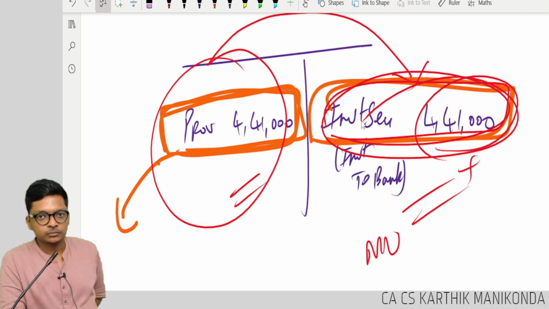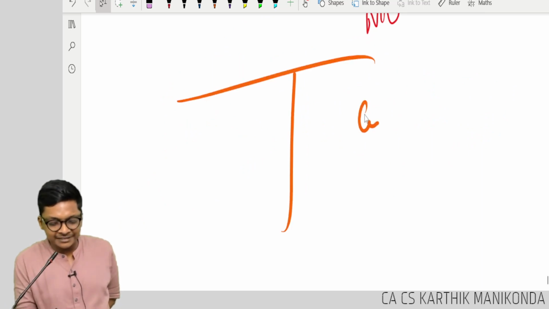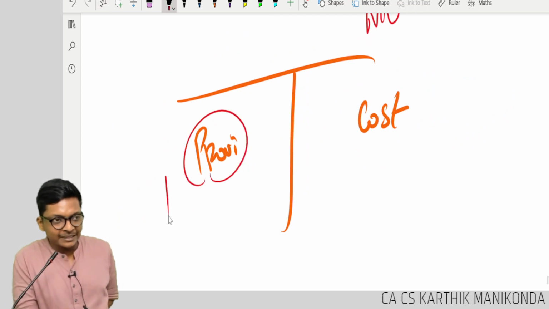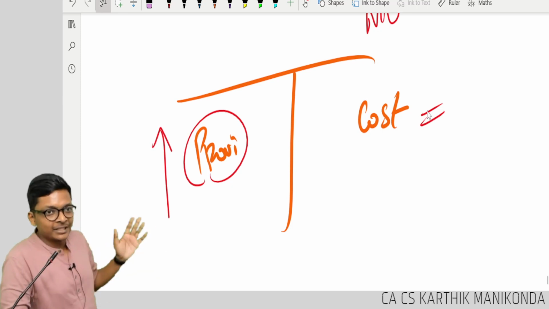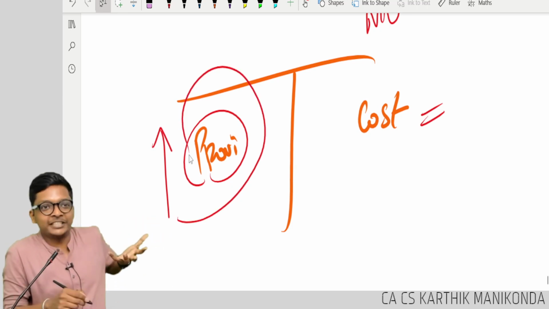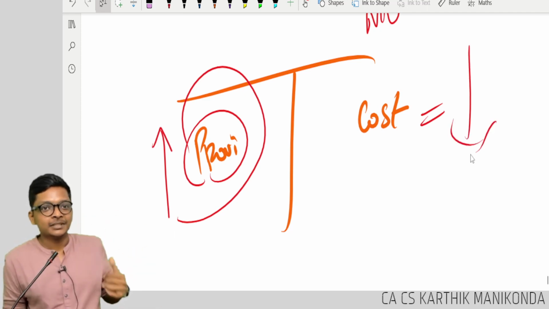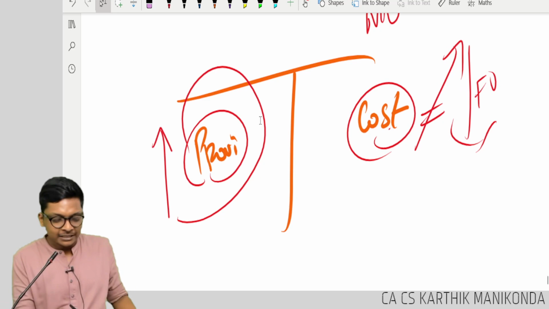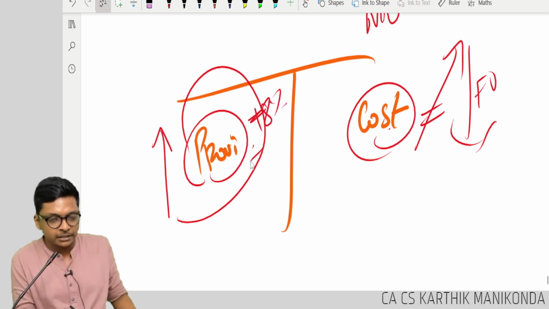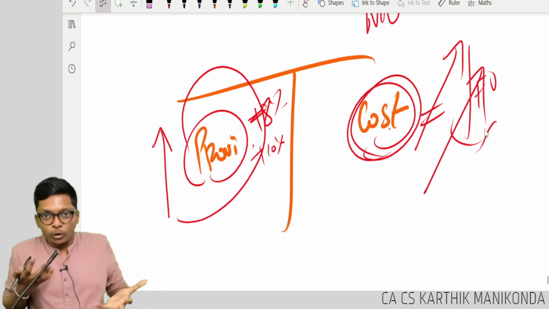What to keep? Value. If I keep this at cost, now look at this. If I keep this at cost and if I keep this at provision, provision will keep increasing every year. Cost will remain the same. Then when somebody looking at this in 4th year will see such a big provision and see cost is less, they will tell, hey, you didn't invest the money. But actually you invested, this also would have gone up because of fair value. That's why, if this side interest you are adding, it goes up by 8%, goes up by 10%. This investment also will go up. That means both should balance up.